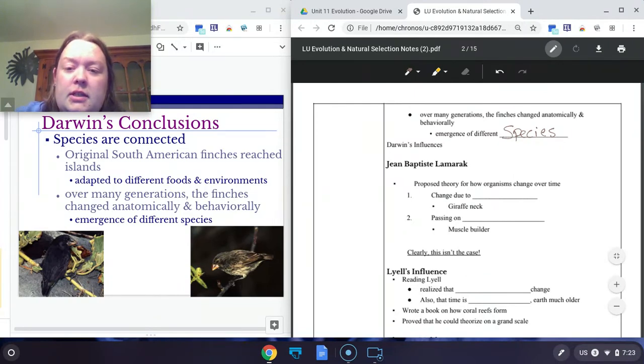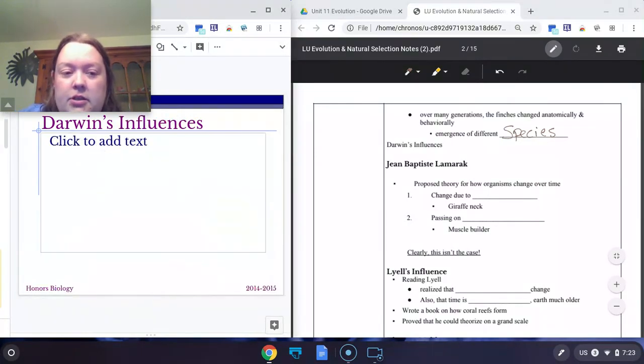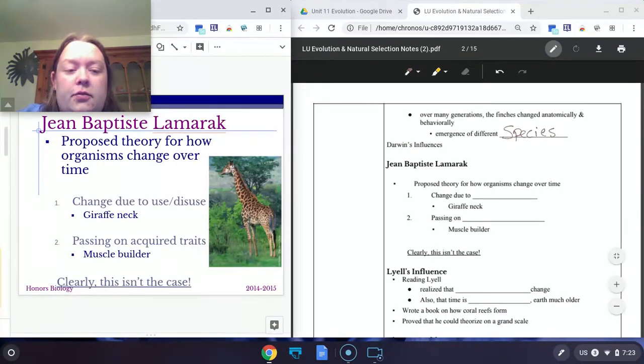Now, all of his work, it didn't happen all on his own. He had some influences. He looked to scientists who had done work before him. The first scientist that influenced Darwin was Jean-Baptiste Lamarck. We're going to refer to him as Lamarck, and he had two theories.